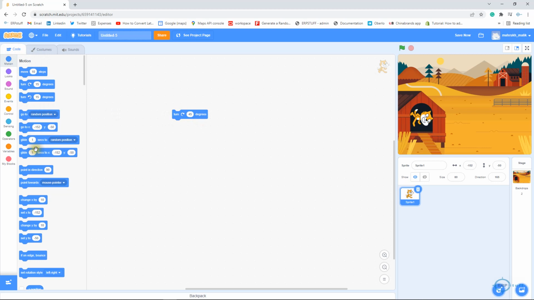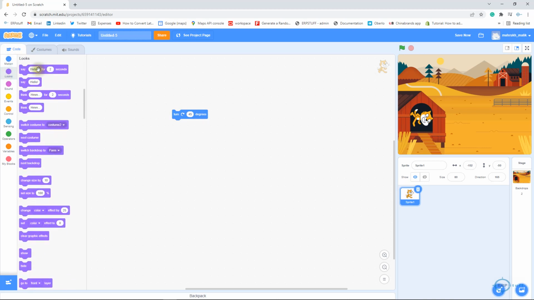On the left side, if you see here, these are different blocks. It has, let's say, motion. Then we have looks over here. So I'll say move and then say hello as well for 2 seconds, right? So see, there is a hello. After 2 seconds, this will disappear, right? So if I'm clicking here, just imagine this code is executing. These 2 lines are 2 blocks.